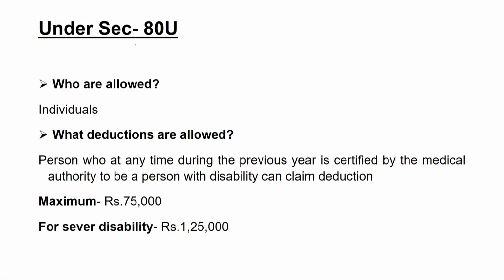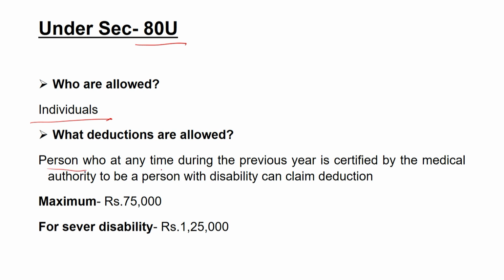Now the next section is section 80U. The assessees who are eligible for claiming deduction under this section are individuals only. Only individuals can claim deduction under section 80U. Here, for the purpose of treatment or medical expenditure of any person, you can claim the deduction under section 80U.